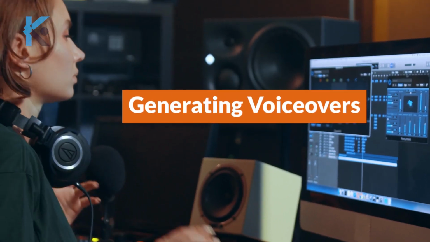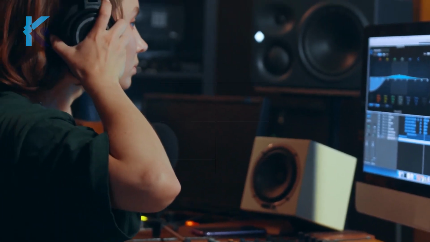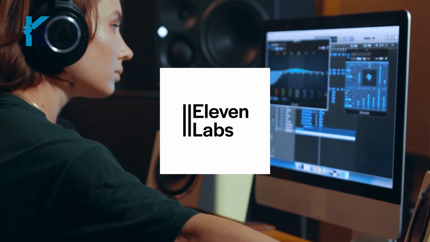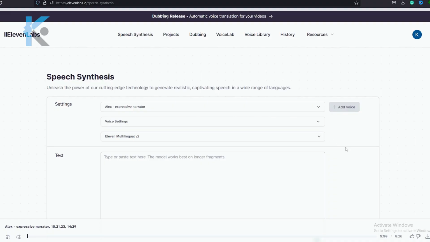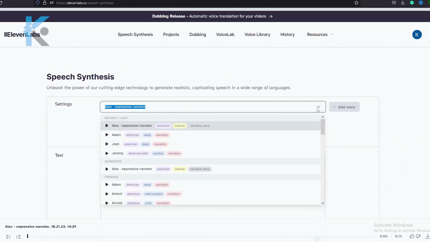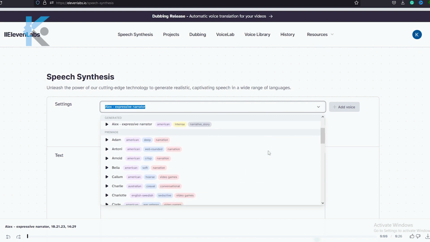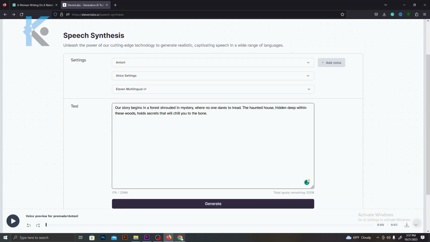Next step is to generate voiceovers. I will use 11 Labs for that. It's a text-to-speech AI generator. You can sign up for free. Let's head over to 11 Labs. If you go to these settings, there are several voices. For this story, I think a deep storytelling voice would be suitable. You can select a suitable voice from here and copy our story part by part and then generate the voice.